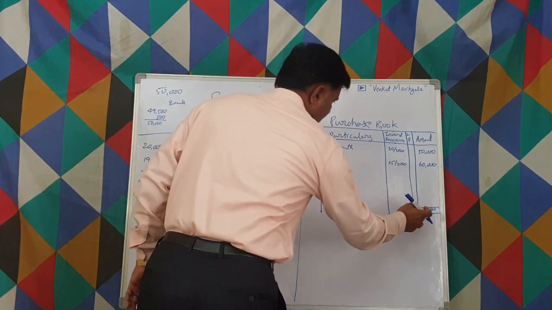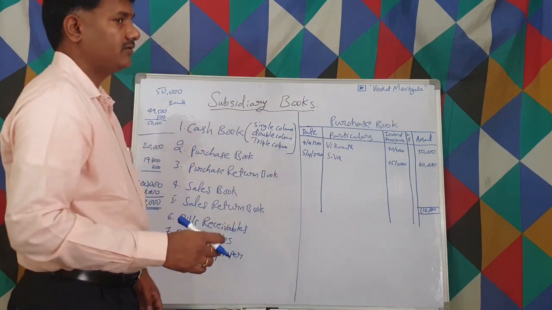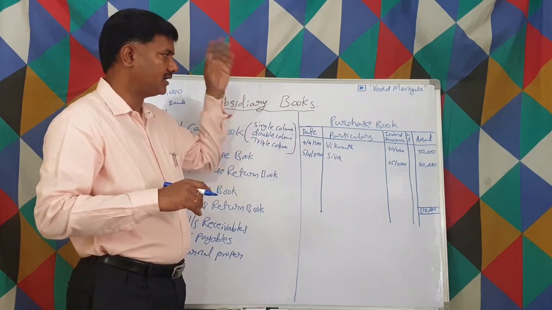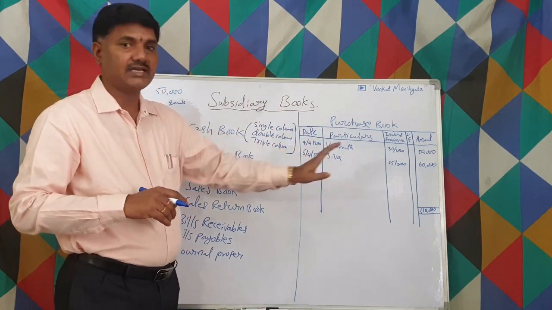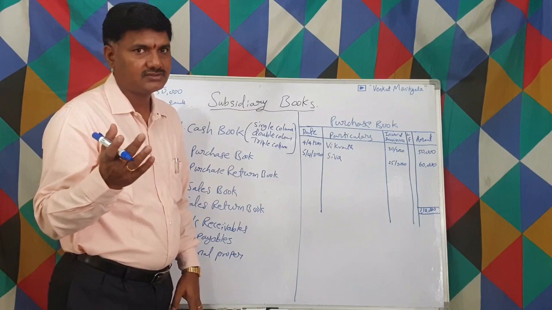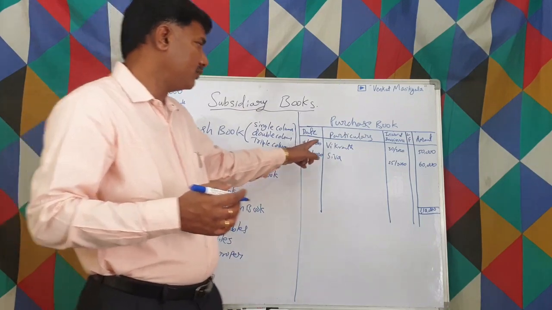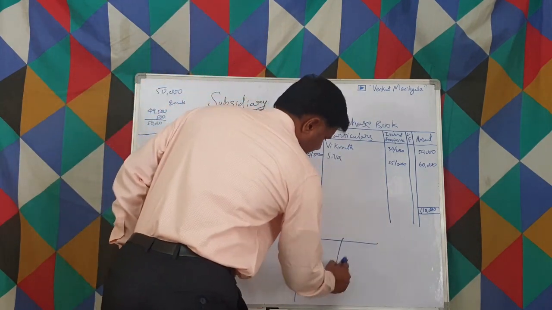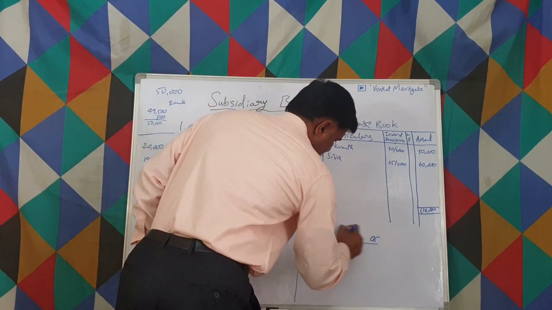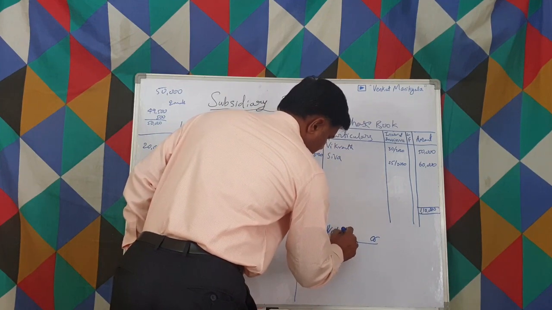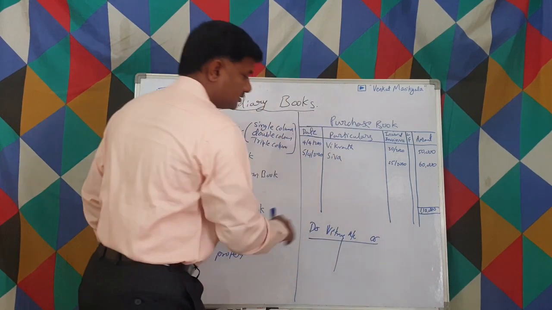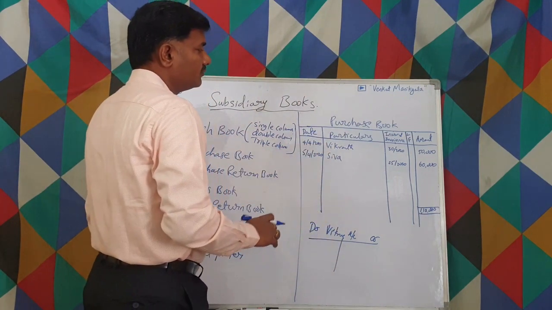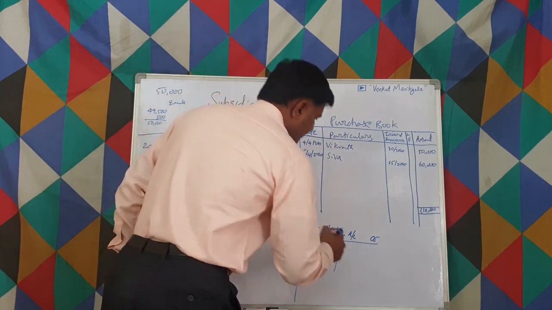In the purchase account we post this, and double entry should be completed. One debit we made in the purchase account as 1,10,000. The equivalent credit is also required. So we go to the Vikrant account. We maintain the Vikrant account as a ledger account with debit and credit. In the Vikrant account, we credit him with 50,000.